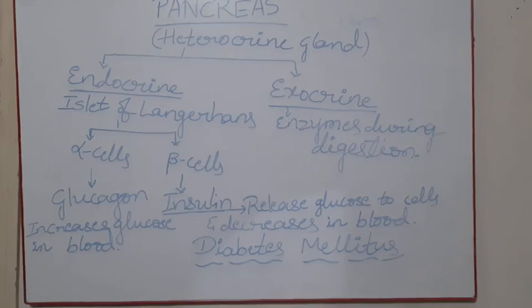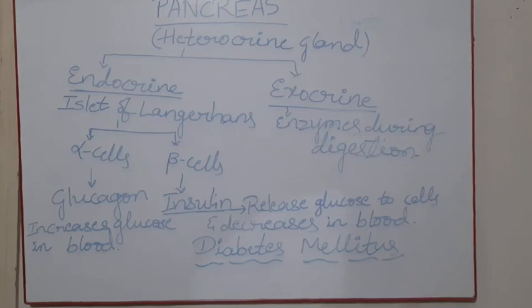Glucagon's function is to increase the glucose in our blood, and insulin's function is absolutely opposite to glucagon. It means it moves glucose to the cells but not to the blood. It decreases the glucose level in the blood. But what happens if the insulin secretion is not proper in the body? The glucose level increases in the blood.